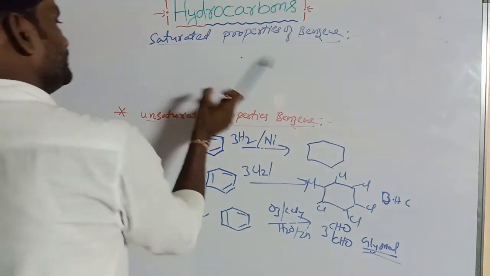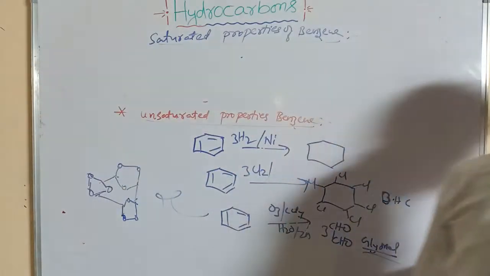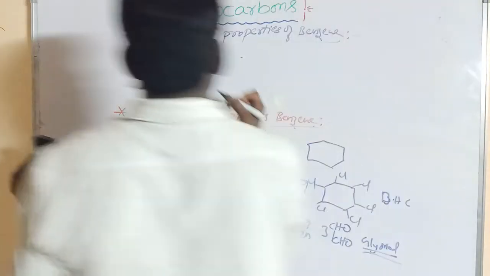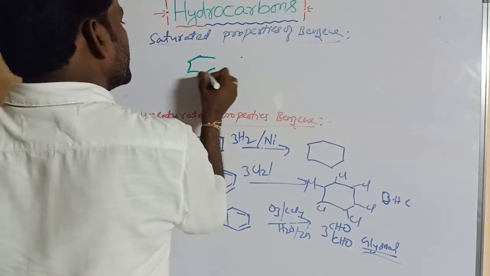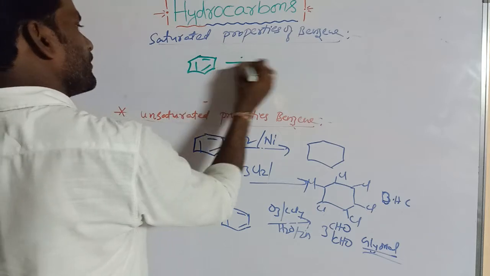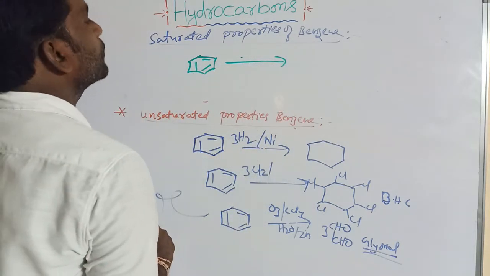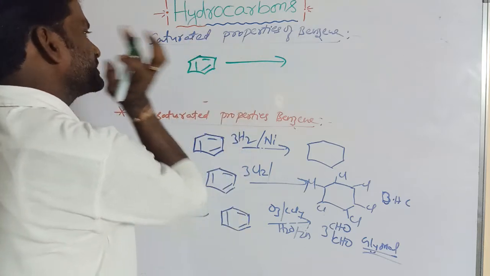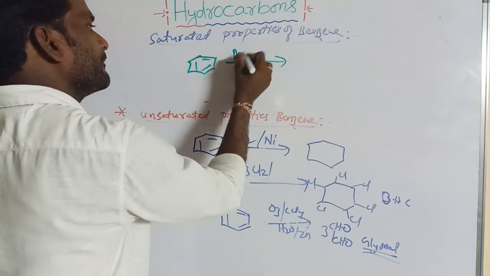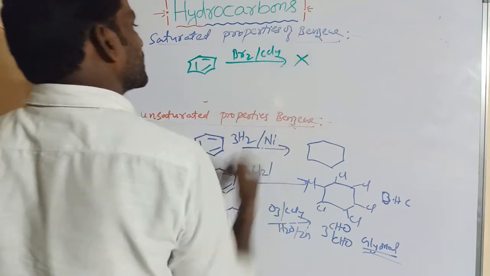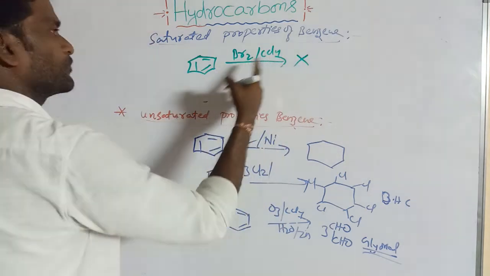So when benzene is treated with bromine in the presence of CCl4, it does not give this test, bromination.